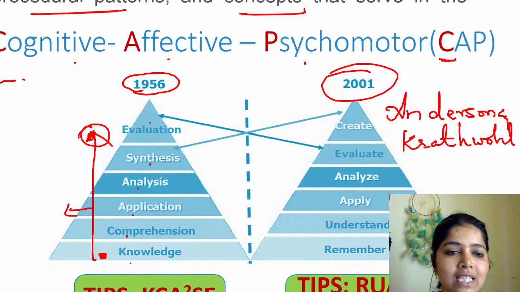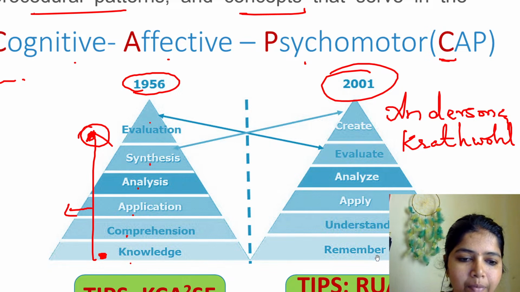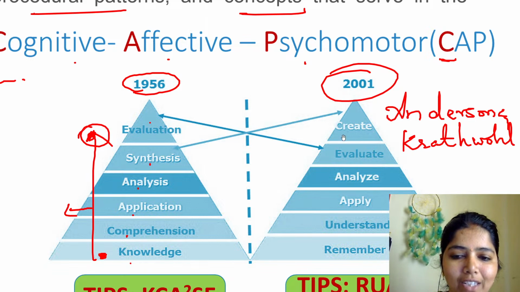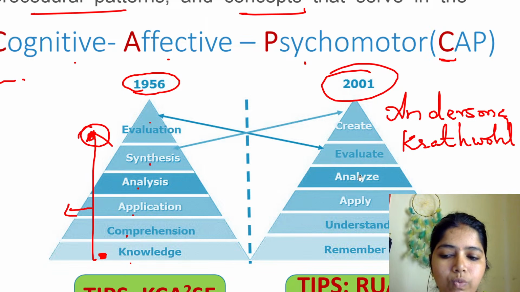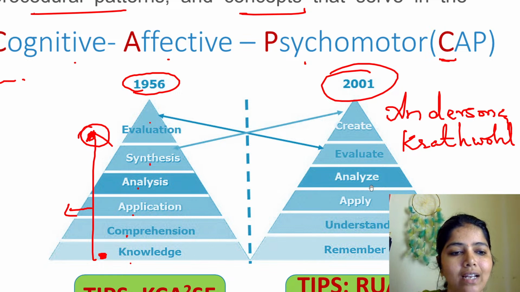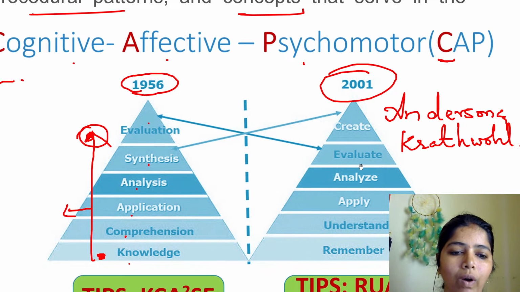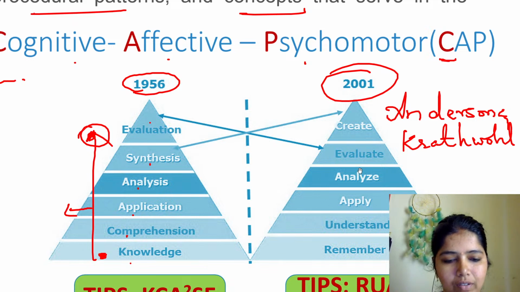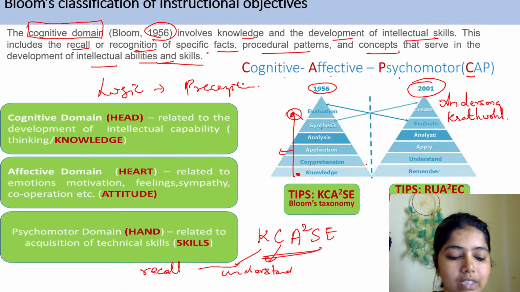Similarly, in 2001, remember is knowledge, understand is comprehension, then apply, analyze, evaluate, create. These two have been interchanged. That's all. This is what was done by his student Anderson and Krathwohl in 2001. This comes under the cognitive domain.